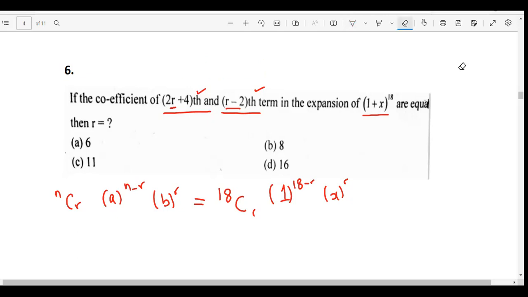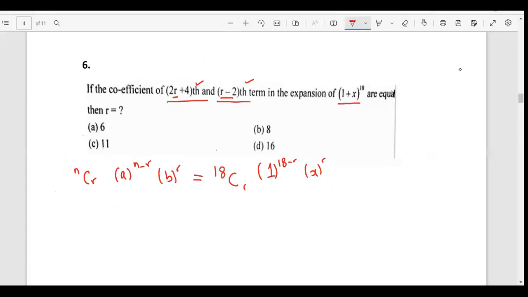So I know that the coefficients of this term and this term are equal. Let me write down the coefficients of this term first. It is going to be 18 C, and r would be 1 less than this, so it would be 2r plus 3. There's no point in writing out this term because this would give you 1, and there's no point in writing down this term because we are only interested in the coefficient, not the variable.